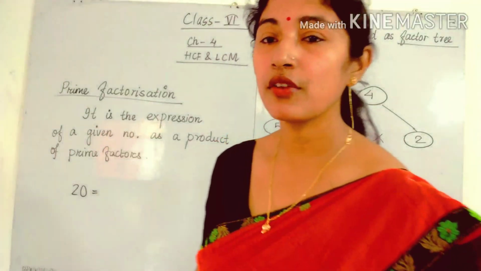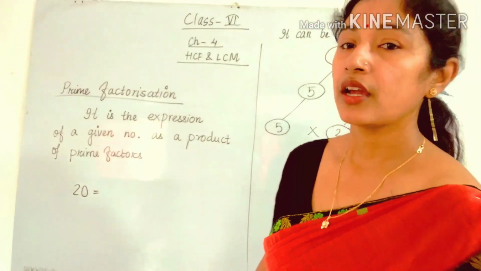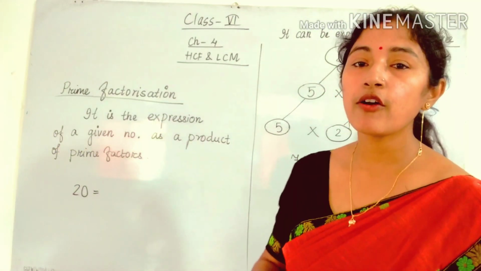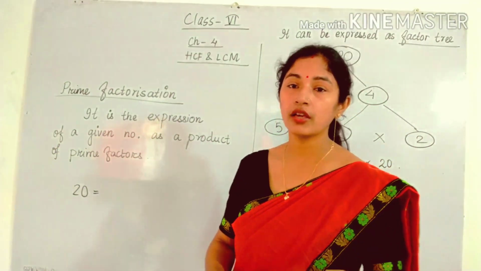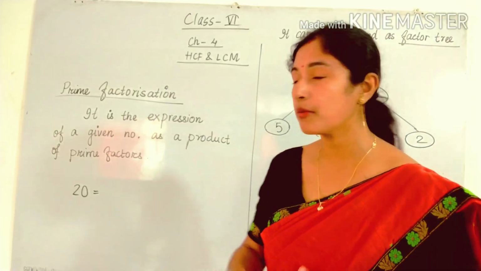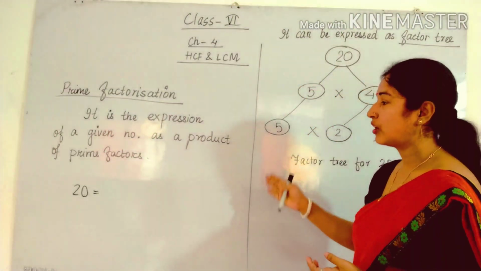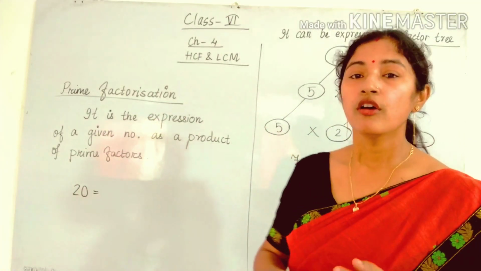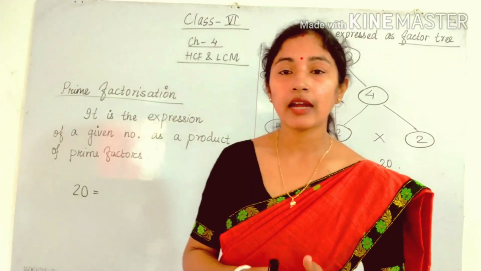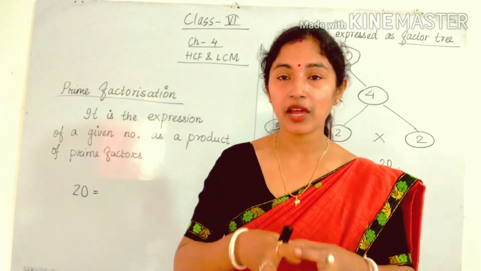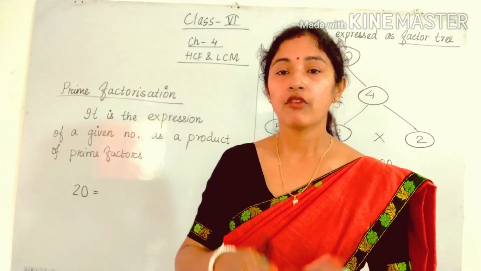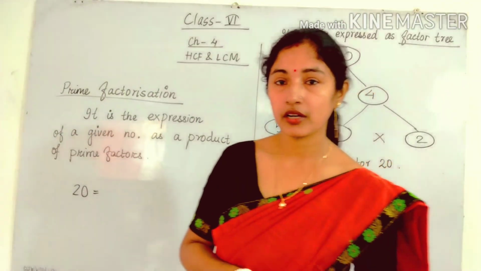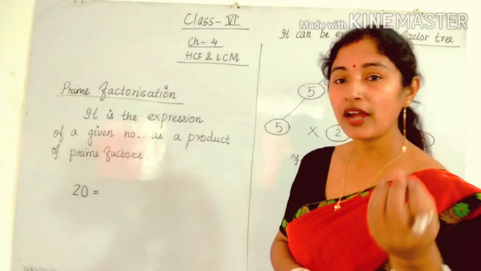So what is the definition of prime factorization? It is the way of expressing a number as a product of prime factors. We have to break a number in such a manner that when we multiply those numbers, product meaning multiplication, we get the given number again.